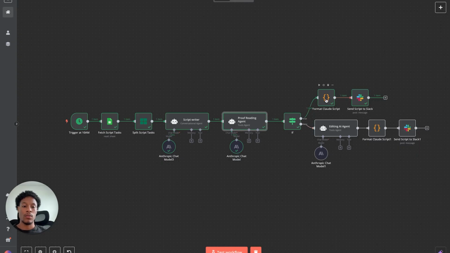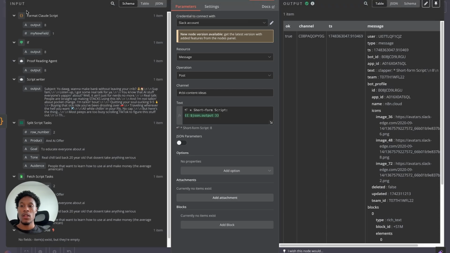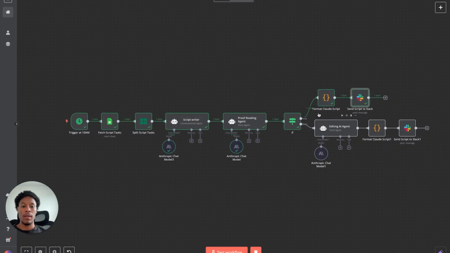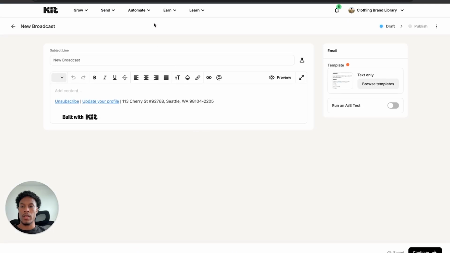And let me explain. So what we have here is we just have it formatted, and I send the email to myself, so that way I can just copy and paste it in any email software that you're using. Of course, you can send off the emails if you already are trying to do it to a specific person, but what I use is Kit for other clients. So what I would do is I would just copy it from Slack, and then this way I can just come over here and just cook up a brand new broadcast.